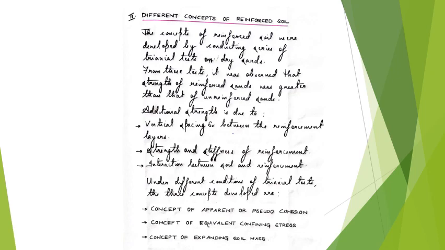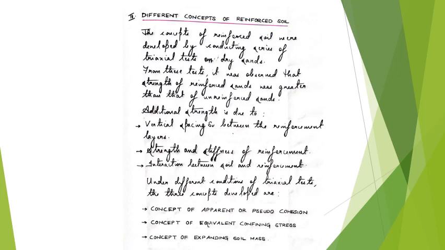From all these tests, the basic conclusion that we saw was that the strength of the reinforced soil was much higher than the strength of the unreinforced soil. In order to justify this strength, several concepts were developed.